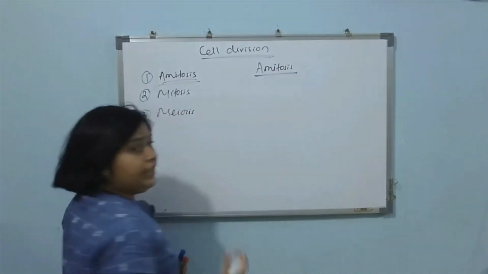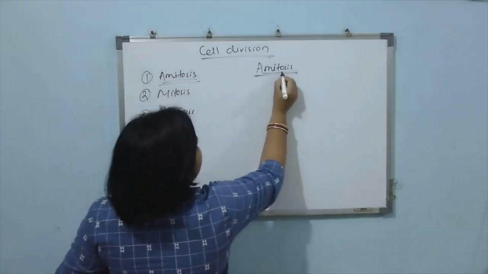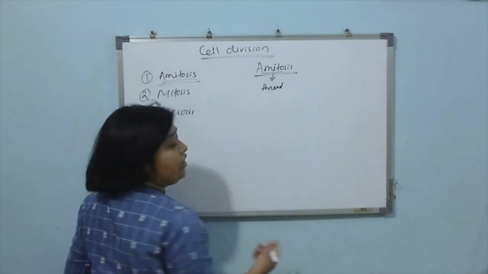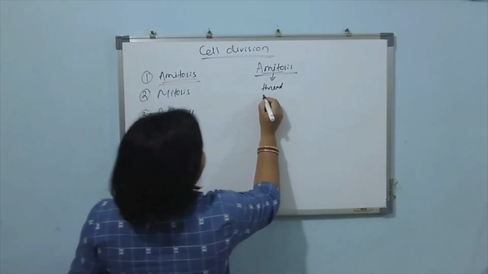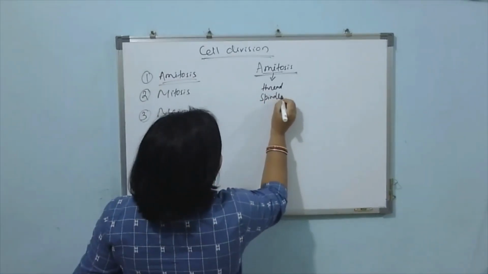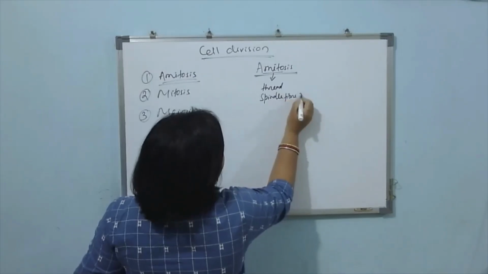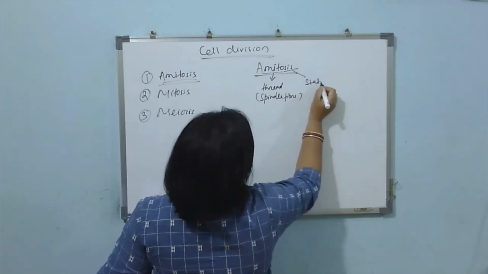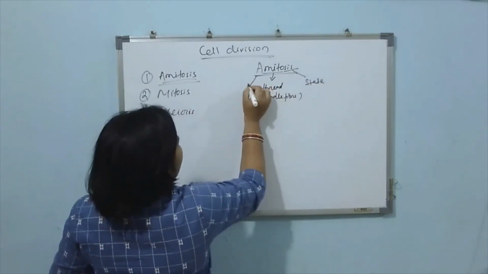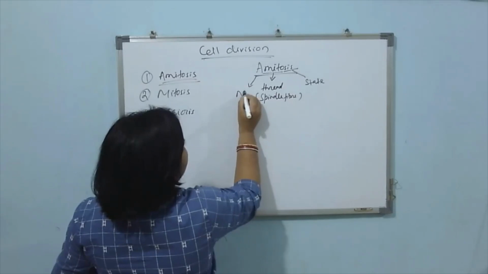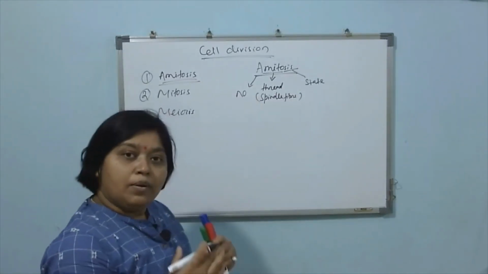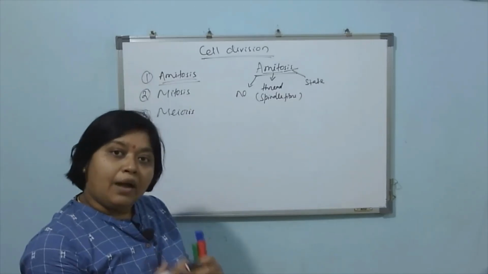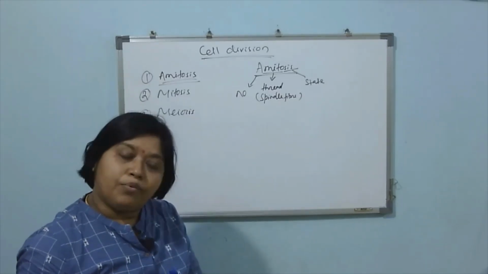If we go for the meaning of this word, mito means thread, which is actually used for spindle fiber. Osis means state. A here is for no. There is no spindle fiber participating in this amitosis cell division process.